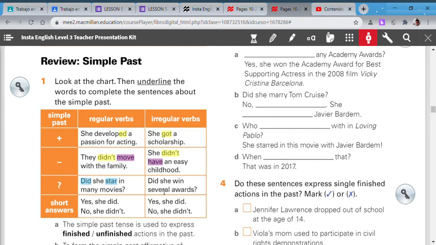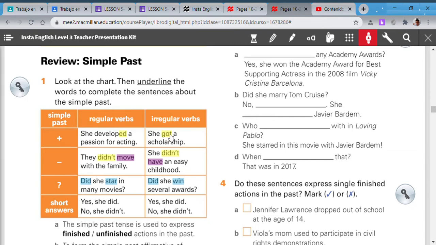Did she star in many movies? Yes, she did. No, she didn't. Did she win several awards? Win is an irregular. Yes, you're right. But in this case, did helps the verb. So, did she win several awards? Yes, she did. No, she didn't.